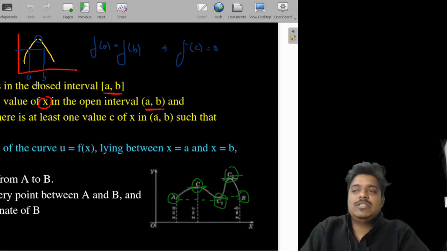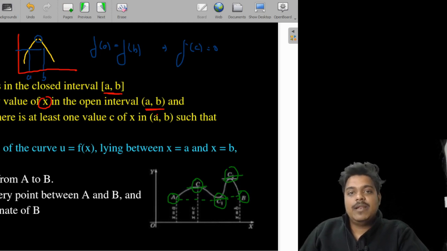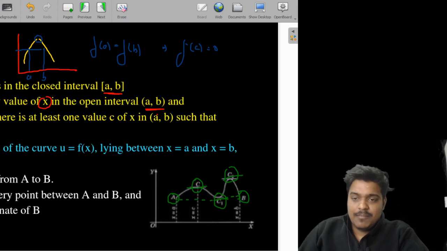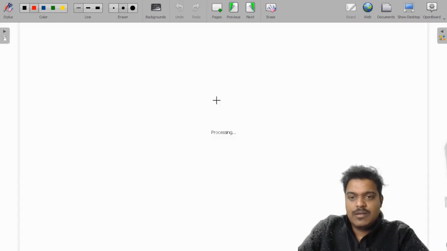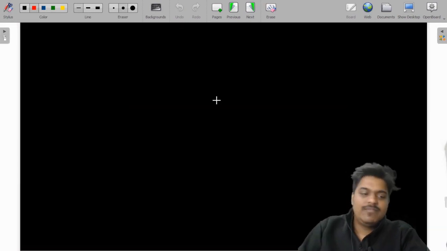Now in examination, how do you get the question? You get these 3 values and you are asked what is the point at which Rolle's theorem is proved, or find the value of c such that Rolle's theorem is applicable. I hope I have answered the very important part of Rolle's theorem, and if possible, let us solve a question before moving to Lagrange's mean value theorem.